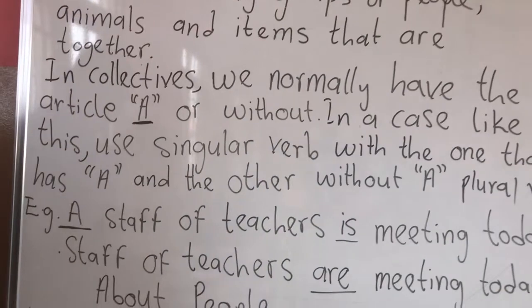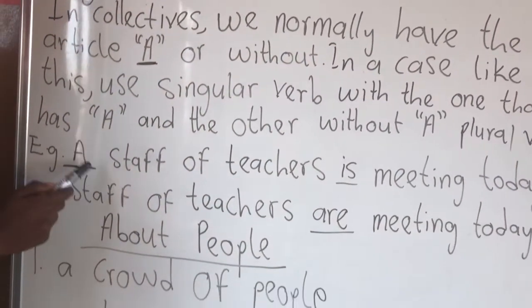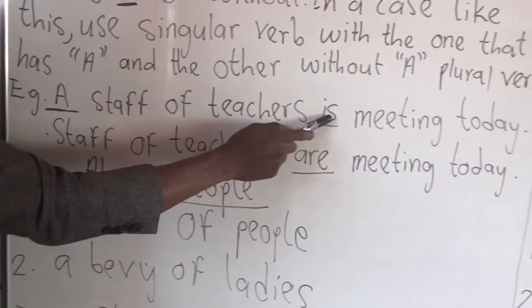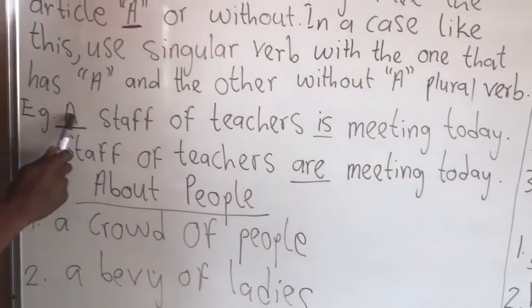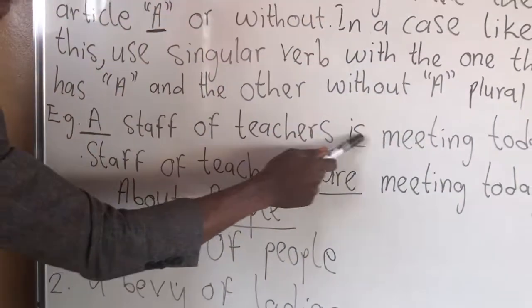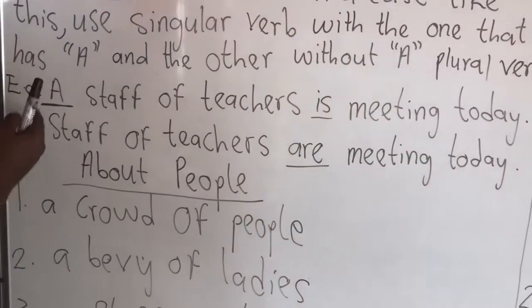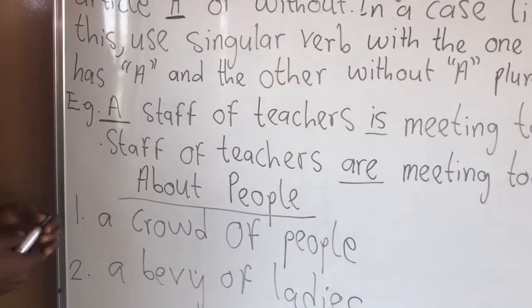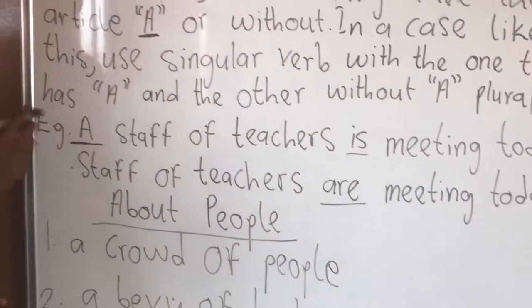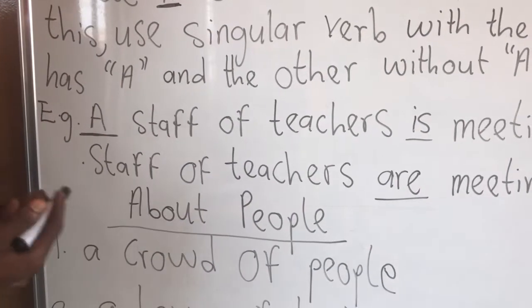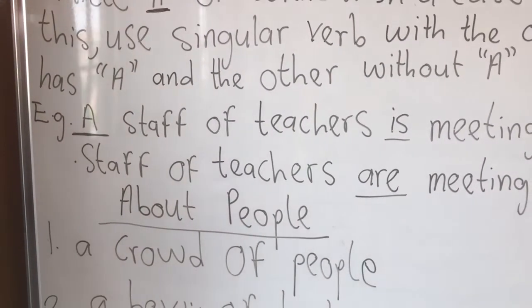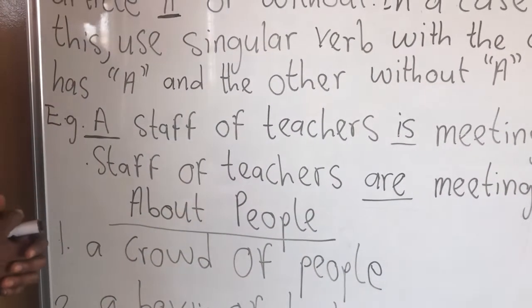So let's look at the example here. A staff of teachers is meeting today. In this sentence we have the article "a", so it always moves with a singular verb and must be in agreement with a singular verb.